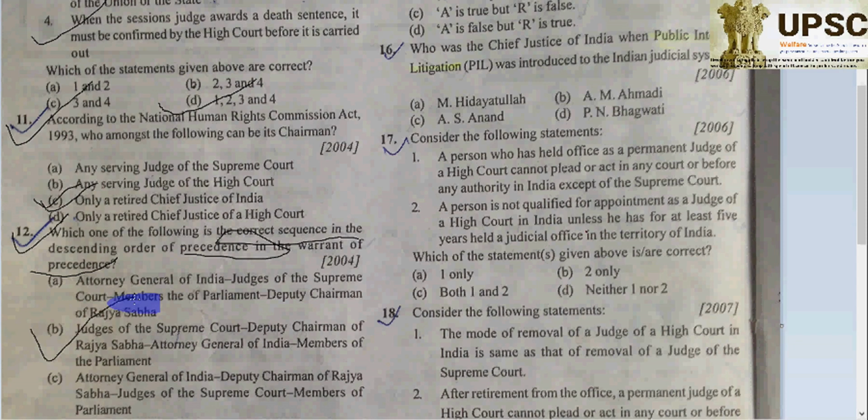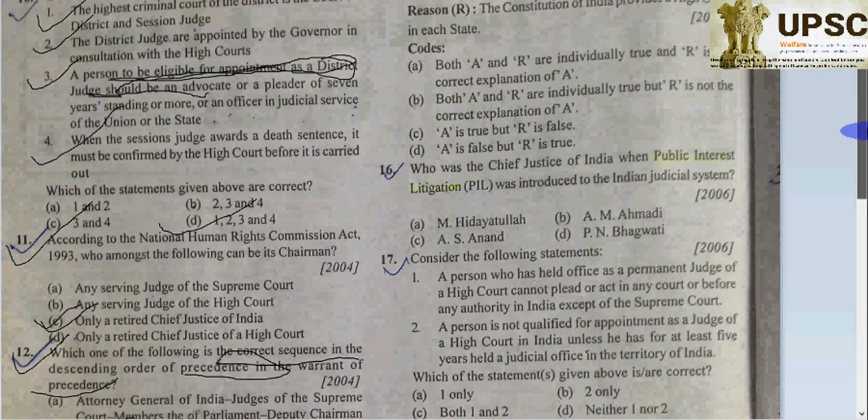Question 12, answer B. And one thing: when a question comes related to the warrant of precedence, the President is the most powerful in the country, of course, then the Vice President, then the third is the Prime Minister, and the fourth is the Governor of the state in the respective state.